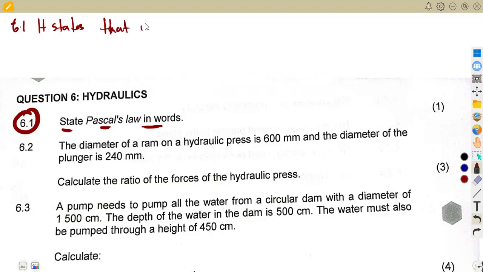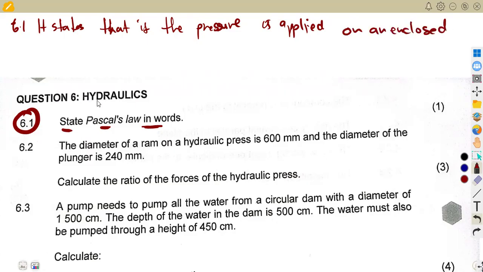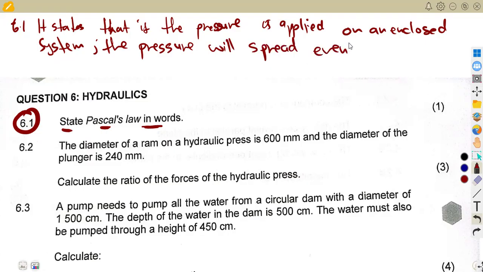So it states that if the pressure is applied on an enclosed system, the pressure will spread evenly throughout.